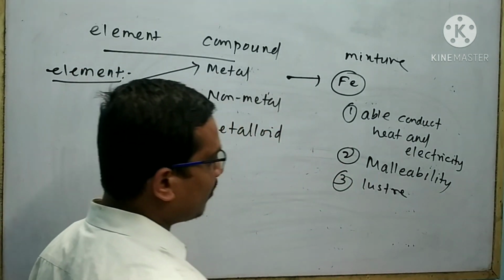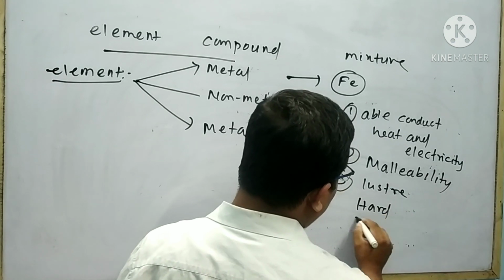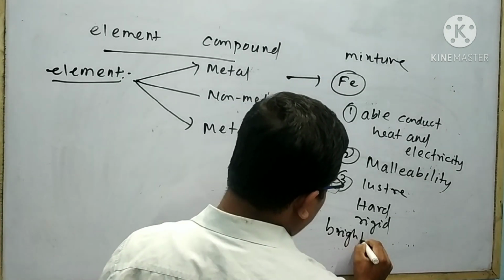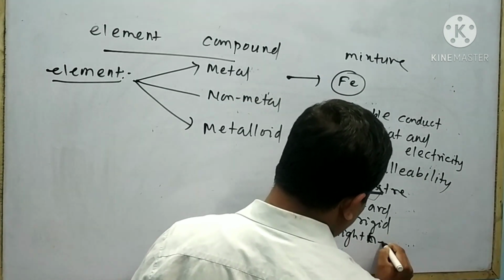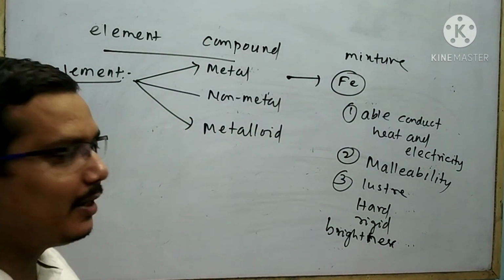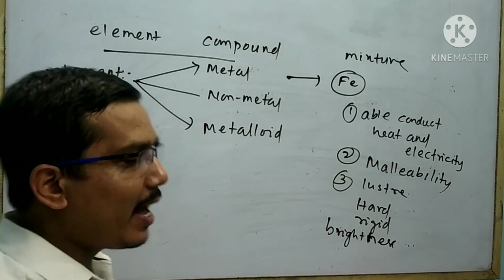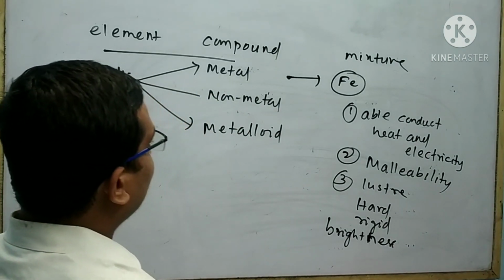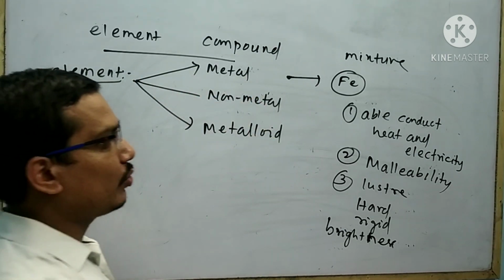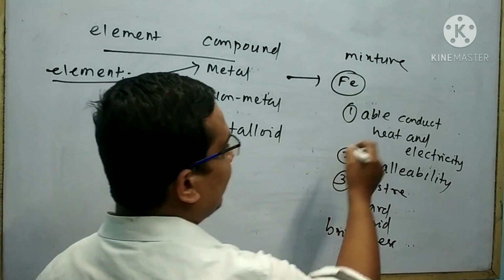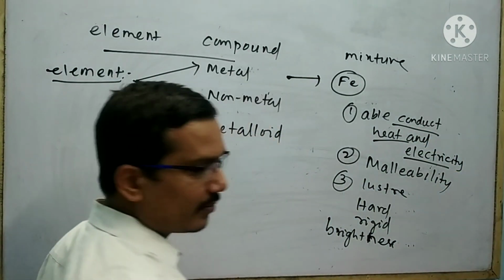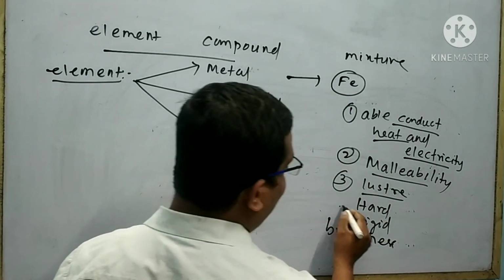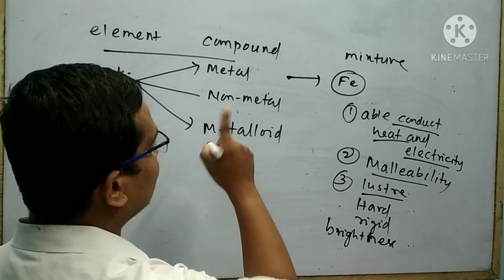It also has other properties like being hard, rigid, and having brightness. Iron has the following properties. Iron is a metal we know very well. What is the meaning of metal? The element which shows the characteristic properties like being able to conduct heat and electricity, having malleability, luster, and also being hard, rigid, and bright, is called a metal.